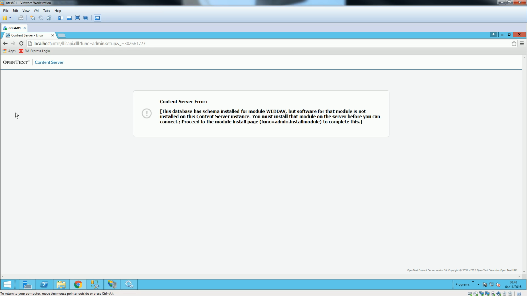Now we're getting some error which says install of the WebDev module, but software for that module is not installed of the content. So you must install. For this reason, I might need to download the software again from the website and install it. So I would be going to this link after that.